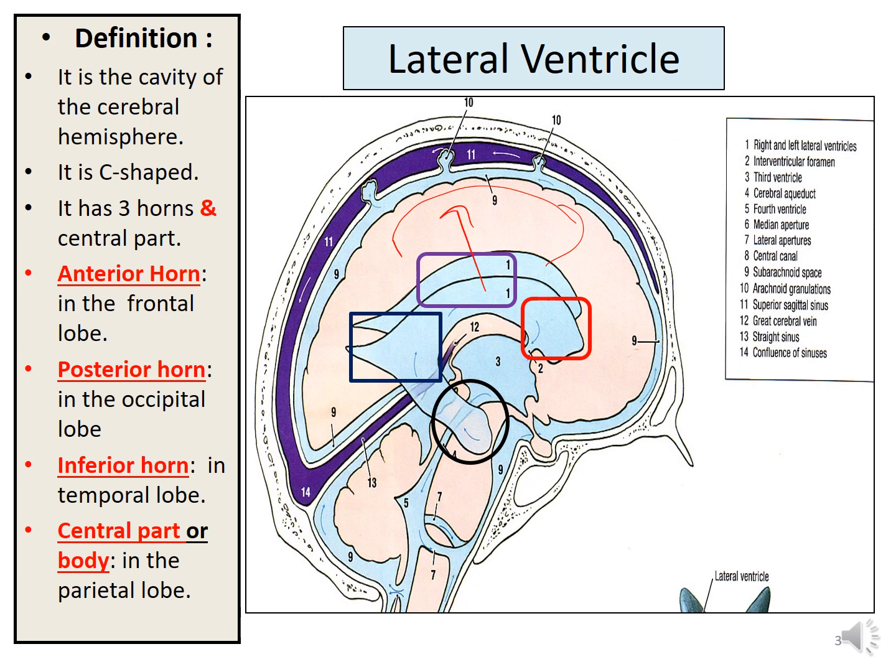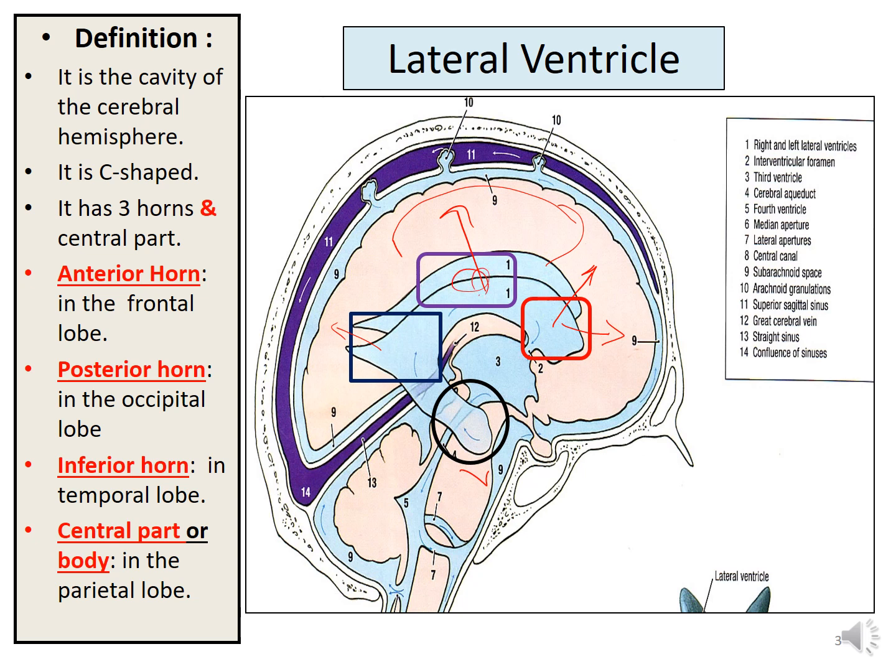The one extending into the frontal lobe is the anterior process, the one extending into the occipital lobe is the posterior process, and the one extending into the temporal lobe is the inferior process, the inferior horn.